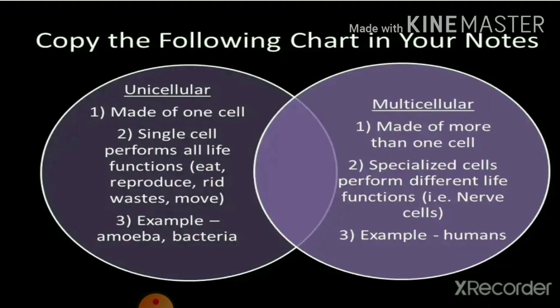Now note down this chart, the differentiation of unicellular and multicellular organism, in your notebook. There are three differences given here. You can find out one more difference and note it down in your notebook.